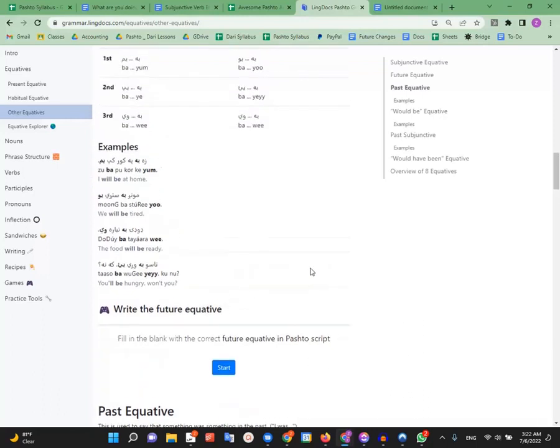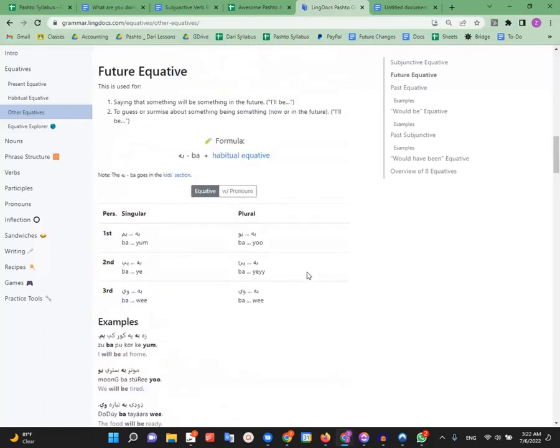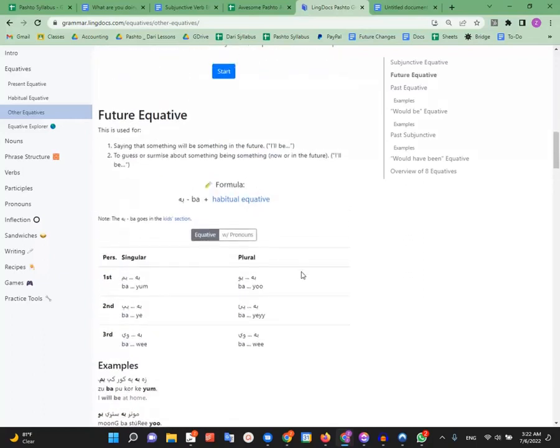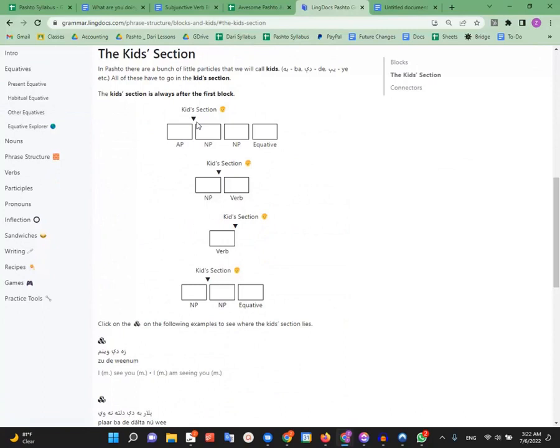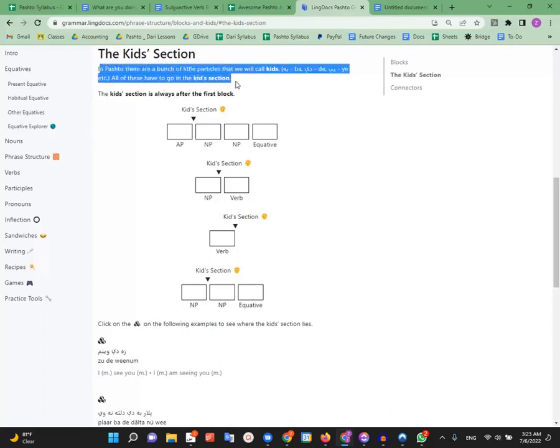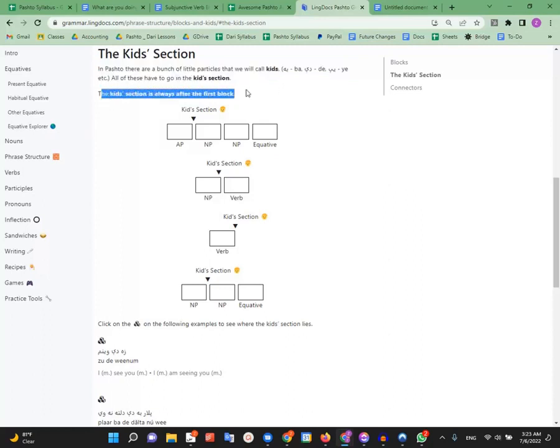Okay, now let's see. One other thing that I'd like to explain is you'll see on LingDocs, and we've talked about it a little bit before, there's this thing called the kids section. Okay, so you can click here, you can get an explanation of what the kids section is. Basically, okay, well, I'll read this. In Pashto, there are a bunch of little particles that we call kids. All of these have to go in the kids section. The kids section is always after the first block.